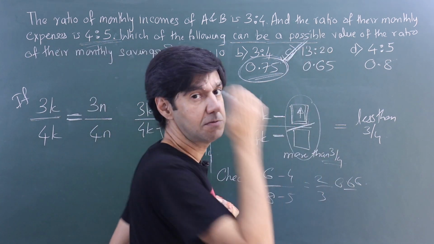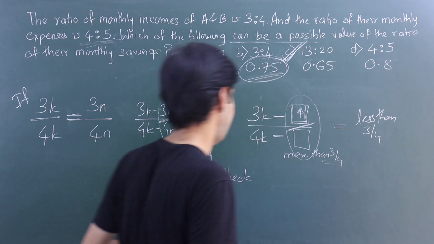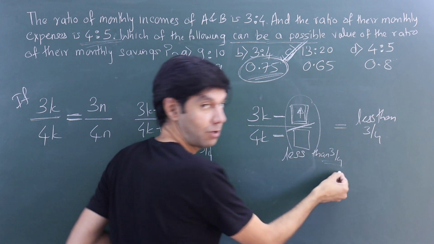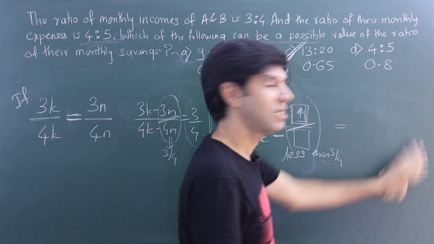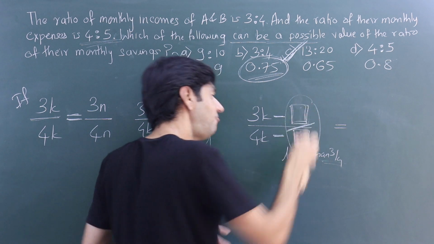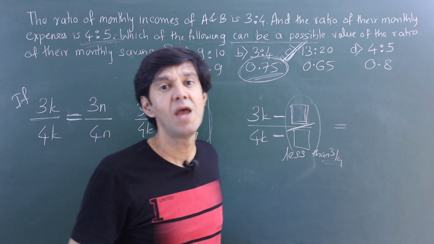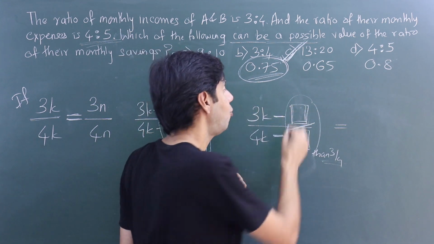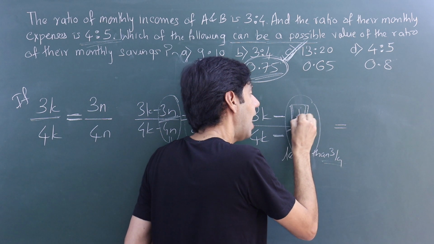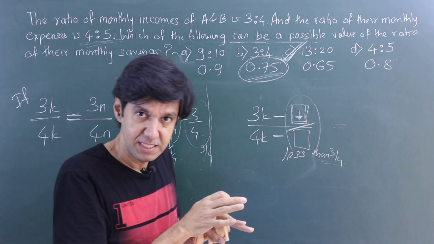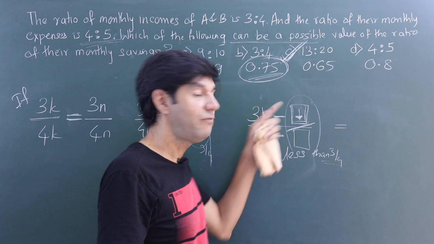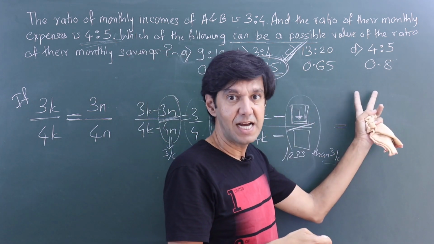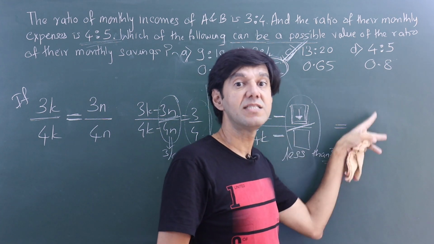You could have just done this much also if you don't want to do a lot of risk taking, right? What if I am subtracting a value less than 3/4? Obviously the opposite is going to happen, but let's reason it out. If I had subtracted 3/4, my answer would be 3/4. I'm subtracting less than 3/4. One way of thinking about it is the numerator is less than the reference. So I'm removing something less than the reference.